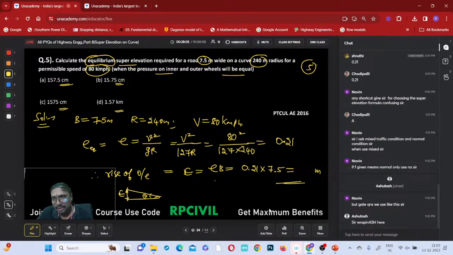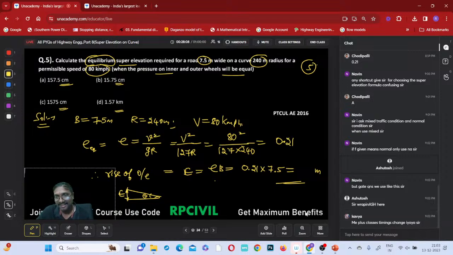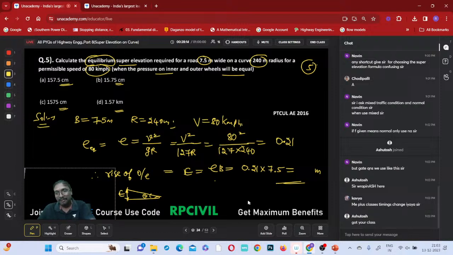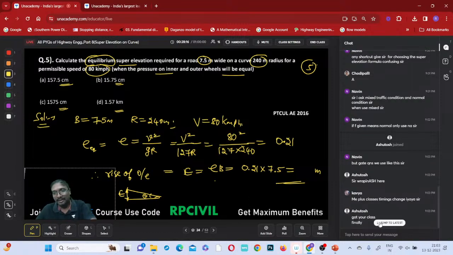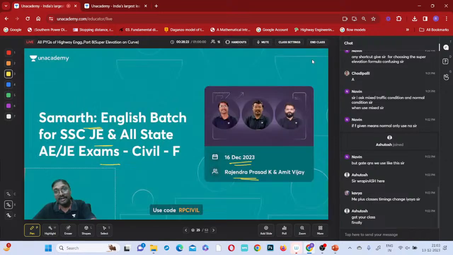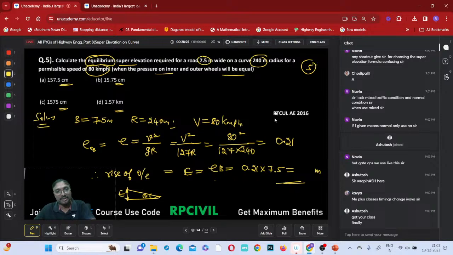Everywhere you have to use it like that only. Yeah, okay. Avinash, right? Very good. Ashtosh, right? Okay. Everywhere, got it? Okay, very good. Finally, right. Everywhere we have to use it like that only, right? It is the wording. You have to read the wording properly, and based on that you have to use it.